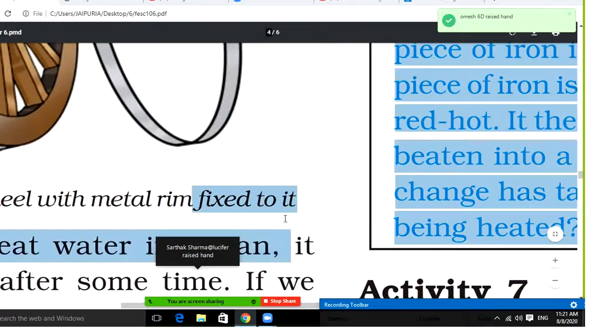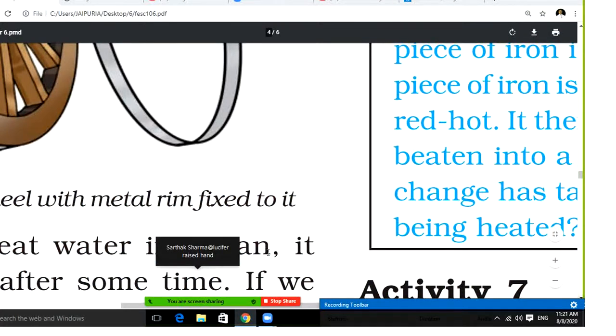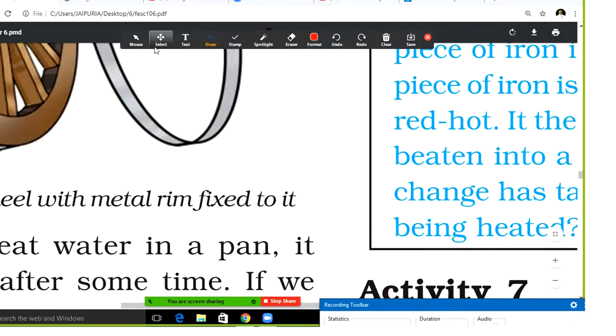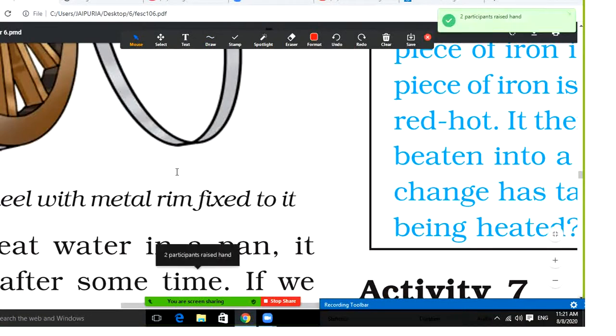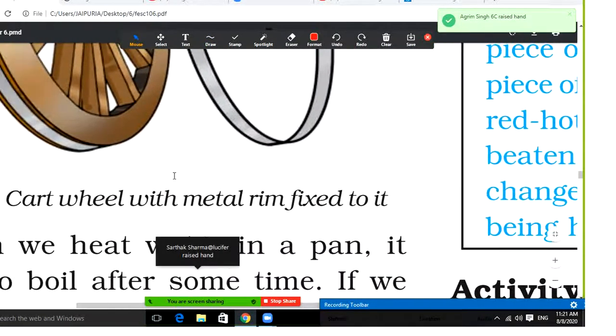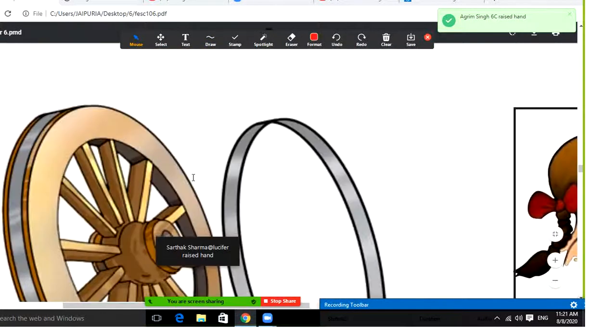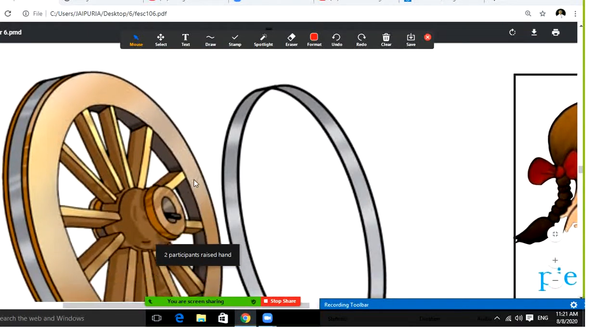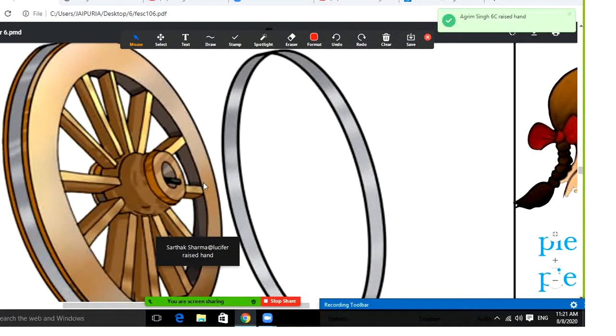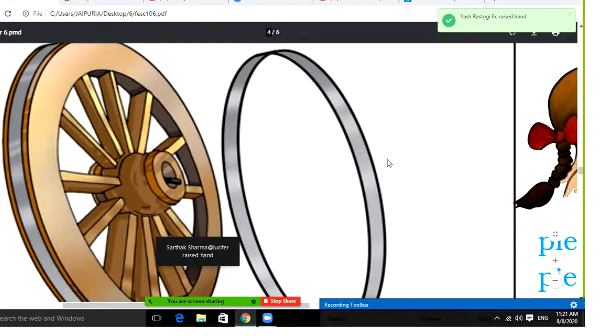So this is the one thing which I want to tell you. Students, here you see the cart wheel with the metal rim, so that it will be protected and not damaged if it goes over different types of roads.